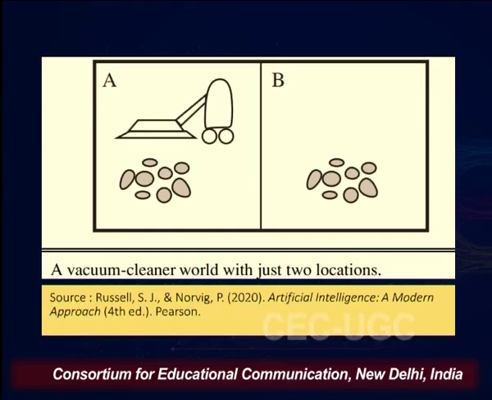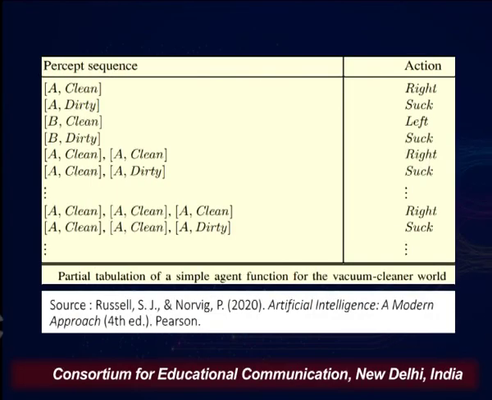If the current percept says A clean, then the next action will depend entirely on this A clean, and that action is move to the right. If A dirty, then the action will be suck.